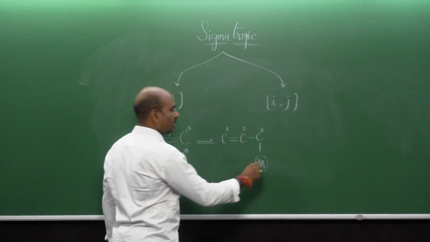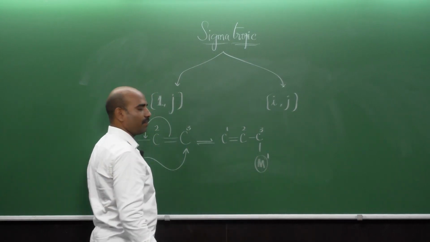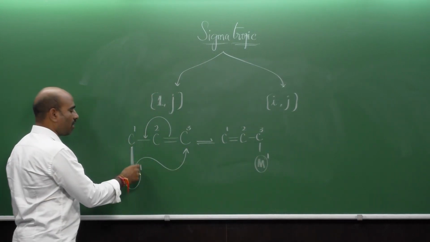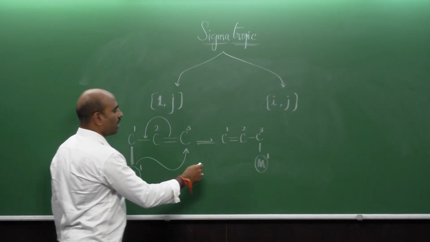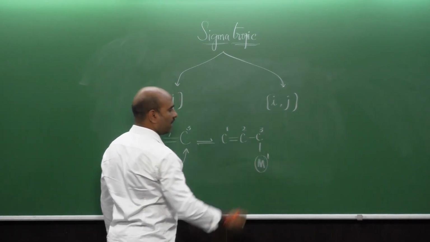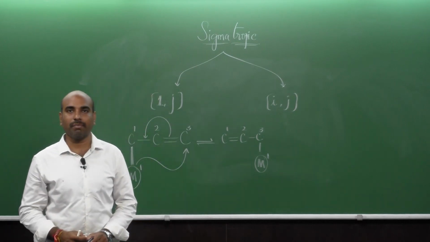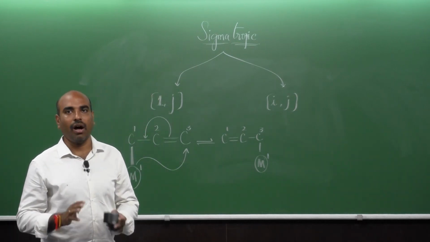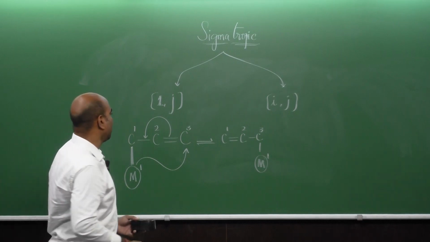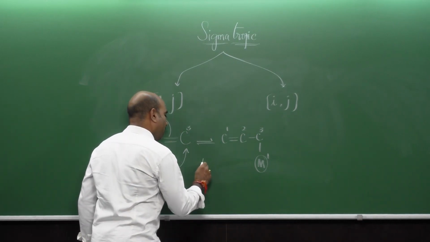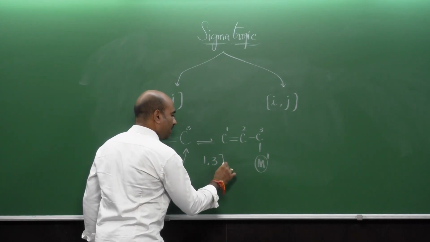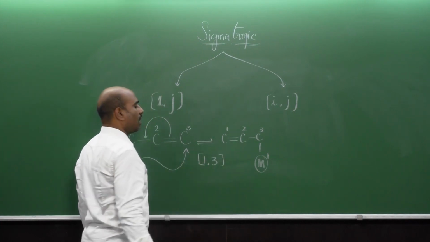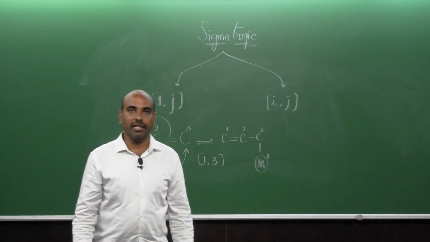Previously the location of the sigma bond was between 1 and 1. Now the new location is between 1 and 3. Therefore, such sigmatropic reactions are labeled as 1,3 in square brackets, mentioned on the arrow.